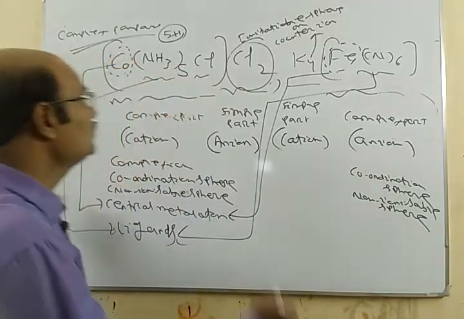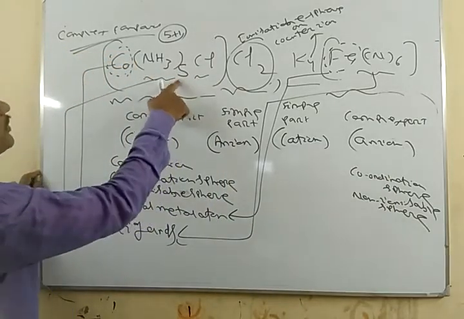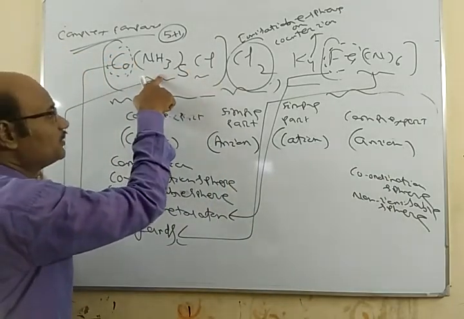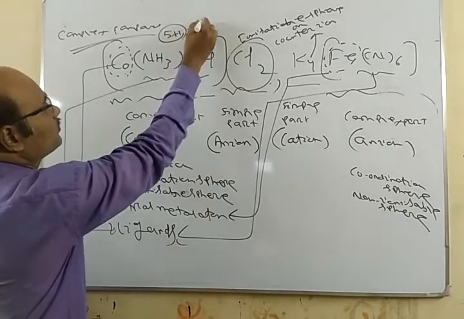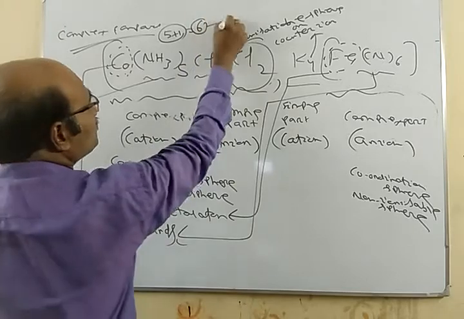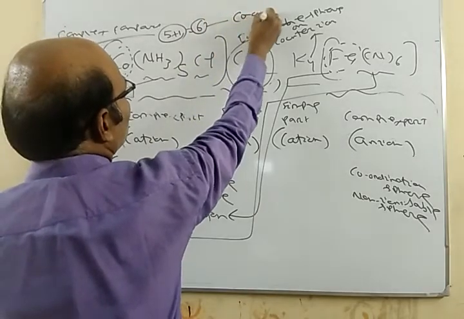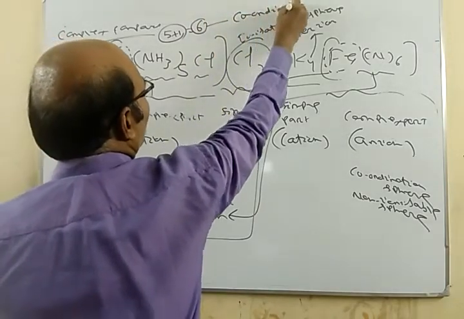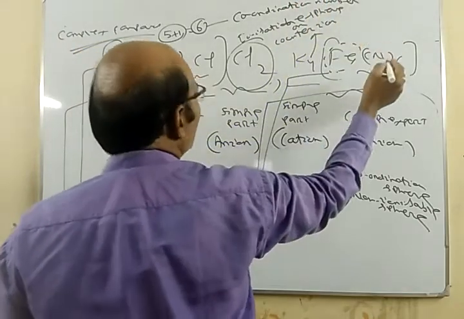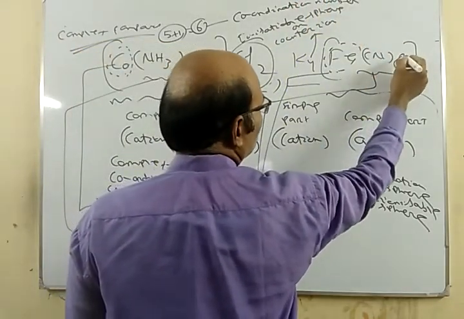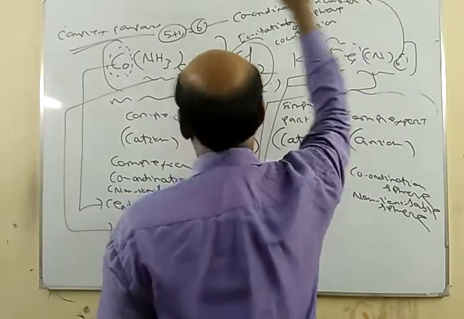So here you see NH3 is a unidentate ligand, and so is CN. So 5 plus 1 equals what? 6 is the coordination number. What is the coordination number? Here also 6 is the coordination number.